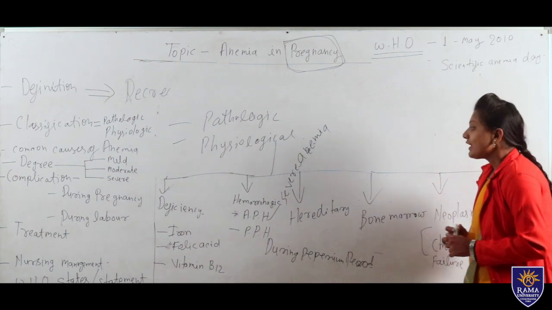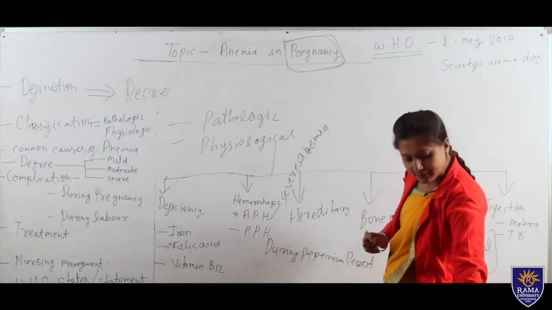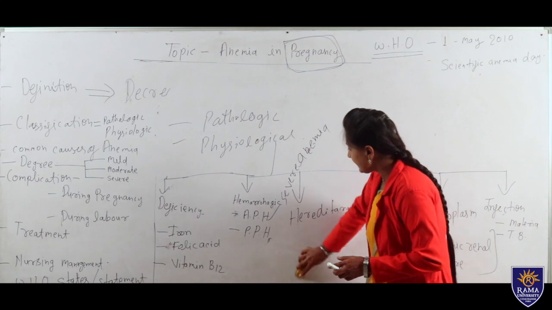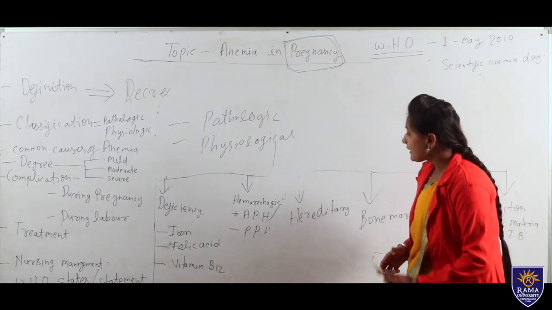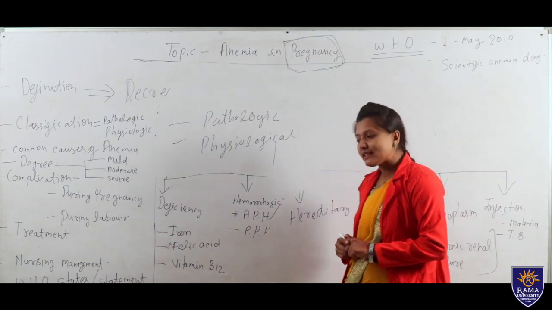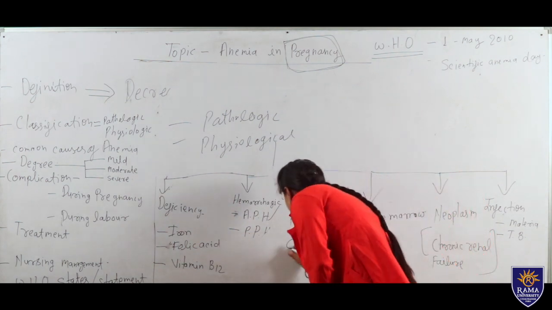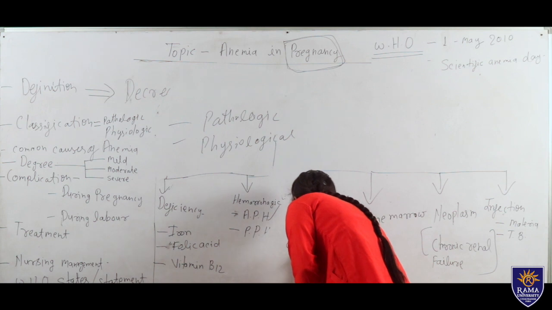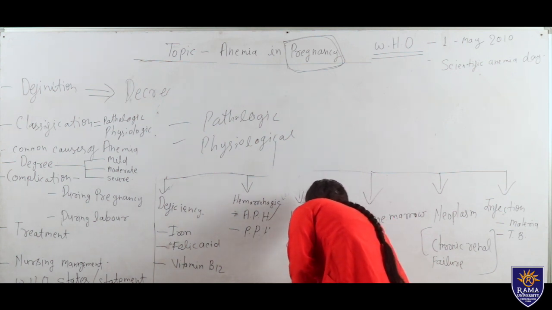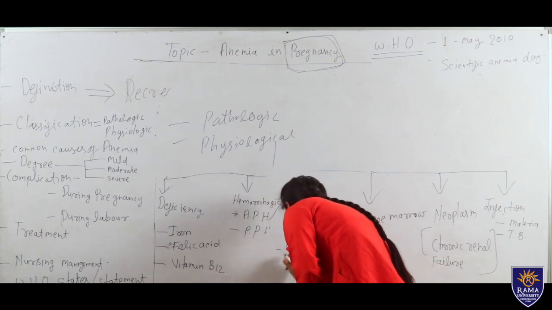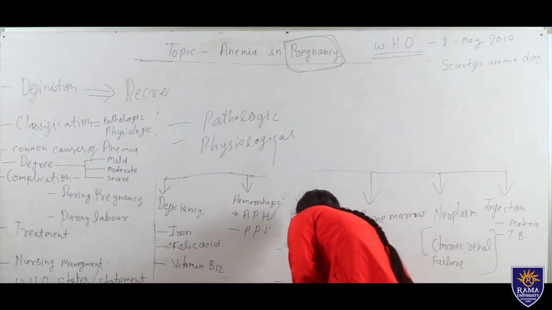So next is hereditary. Hereditary means generation to generation, like sickle cell anemia. Next one, we can say, is thalassemia.